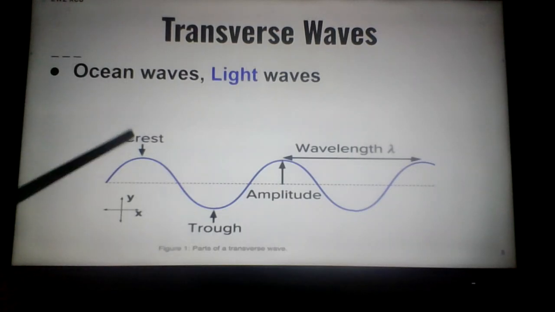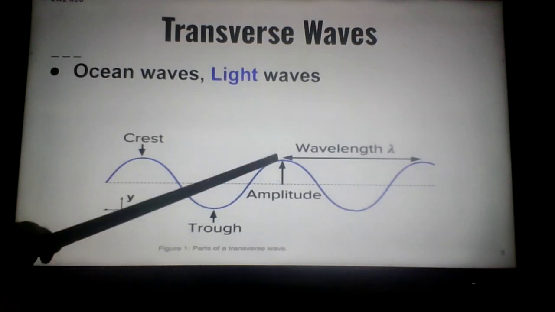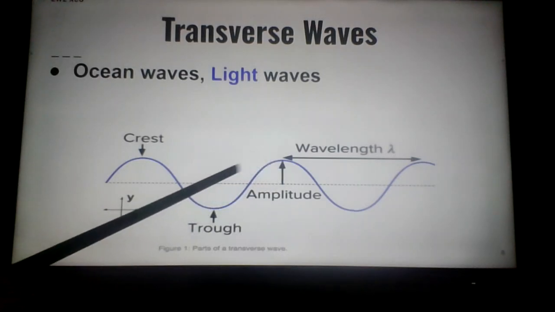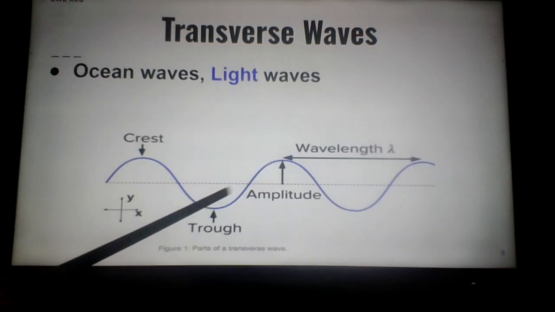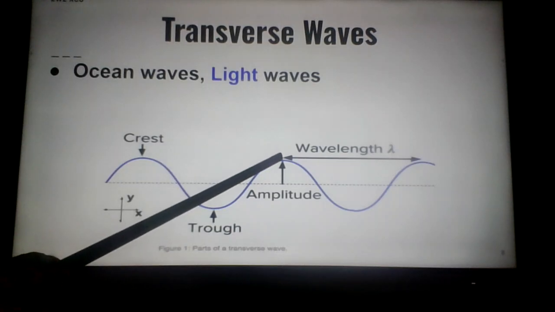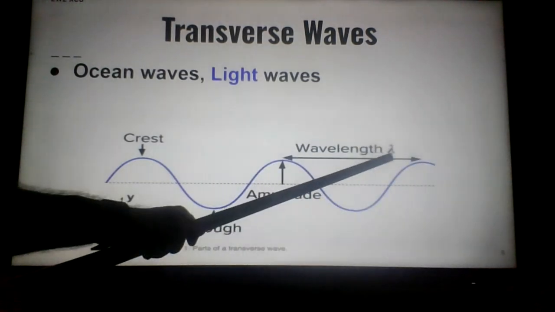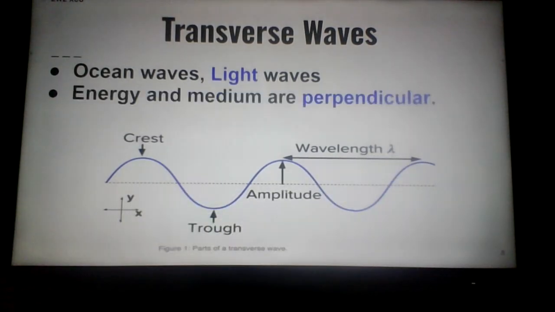The top of the wave is called the crest. The bottom is called the trough. Here's the amplitude you saw on the last page, the height of the wave. And this would be the same distance down to the trough as up to the crest. And the wavelength, remember, the same part, so crest to crest on two consecutive waves. I'll tell you about this guy right here called lambda in a little bit.